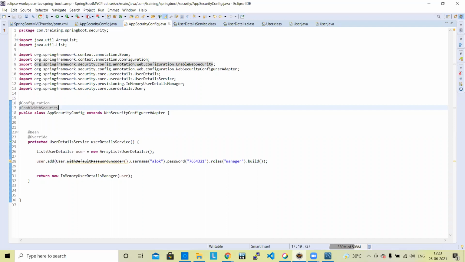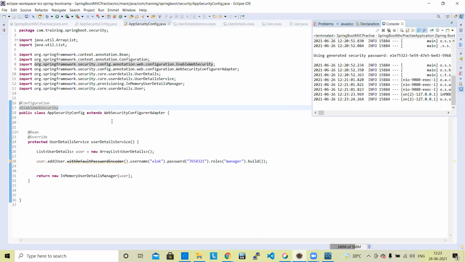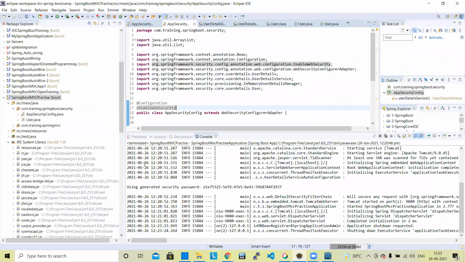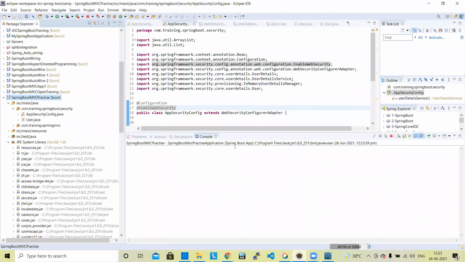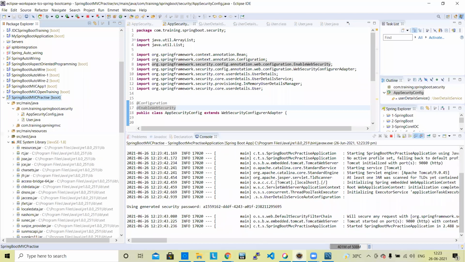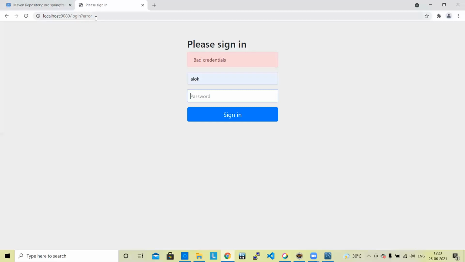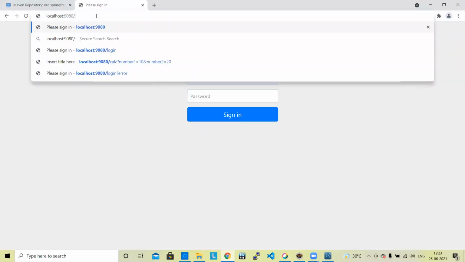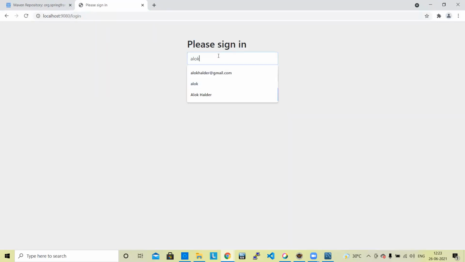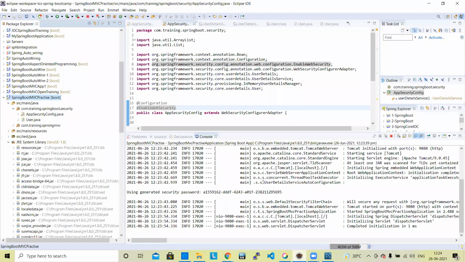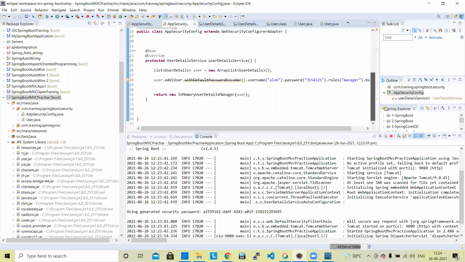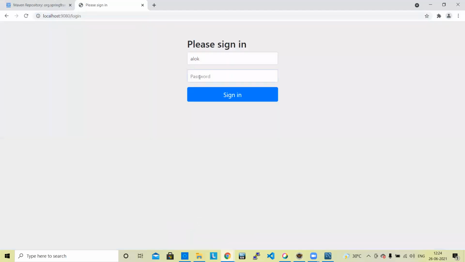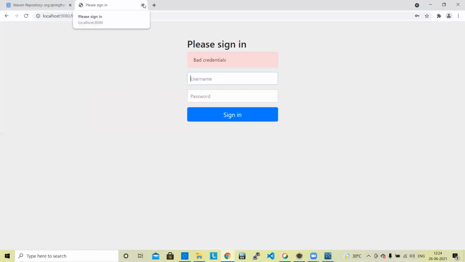Am I able to make it clear? These are some standards which senior architects have set for us, so we need to apply them. We just need to know how to apply them. Now run it. It is not working.